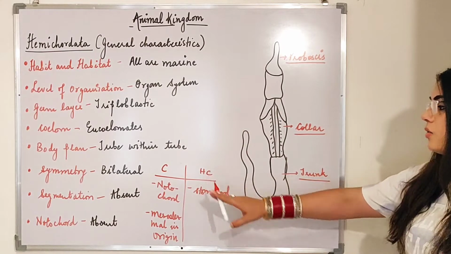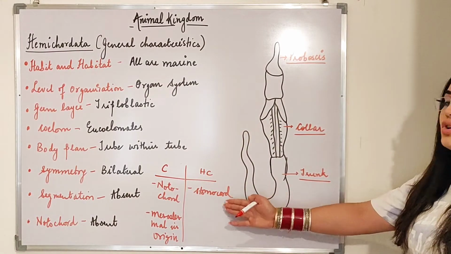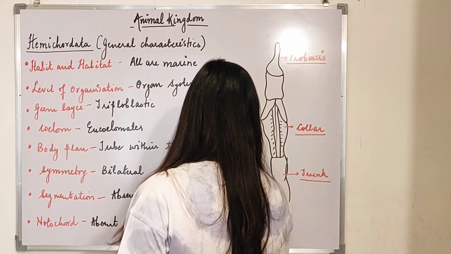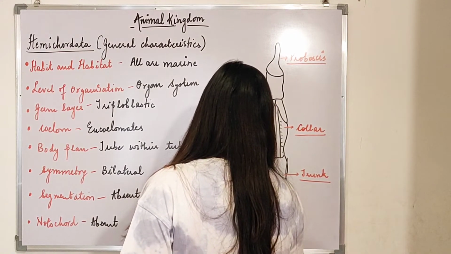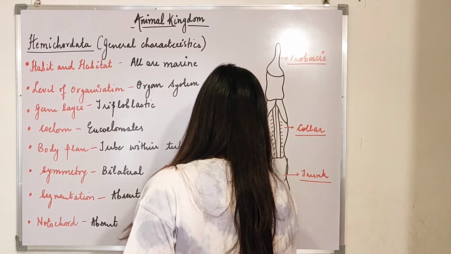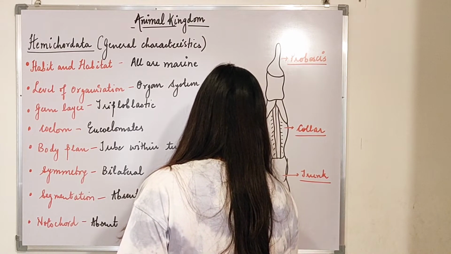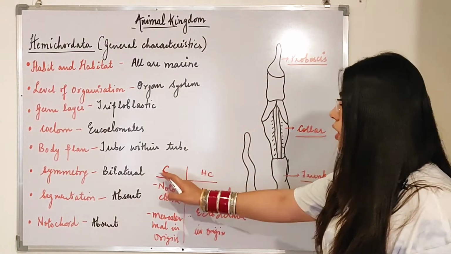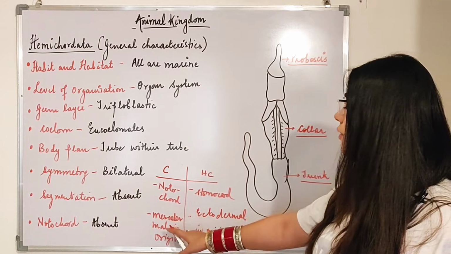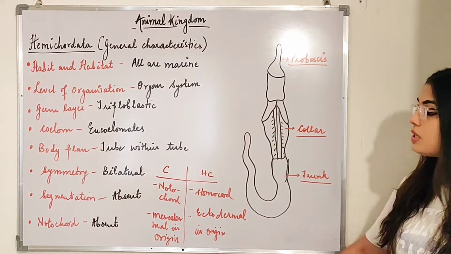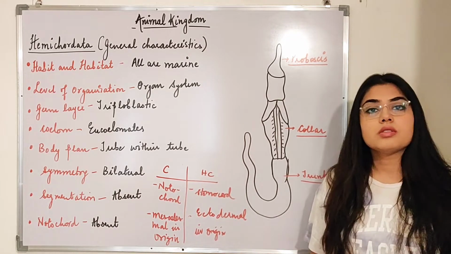Whereas if I talk about hemichordates, they had stomochord. Stomochord was always ectodermal in origin. That means it originated from the ectoderm layer, right? And chordates had notochord, which was always derived from the mesoderm layer. That means it was mesodermal in origin.